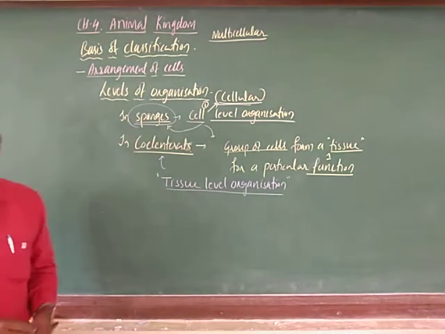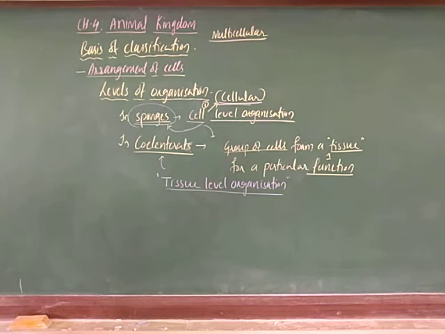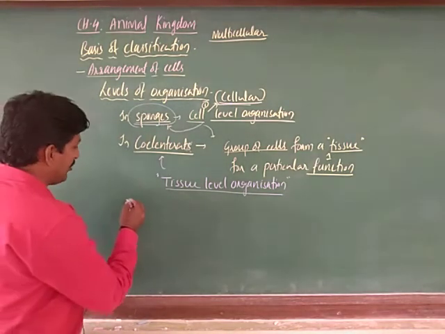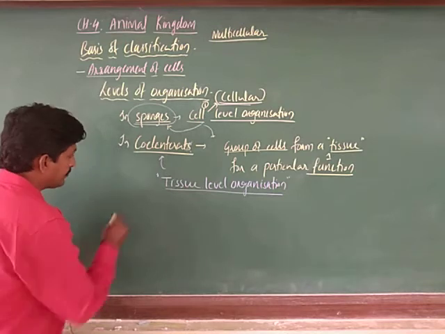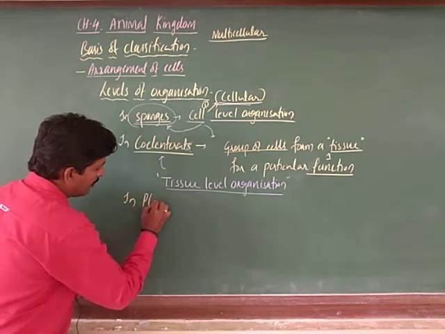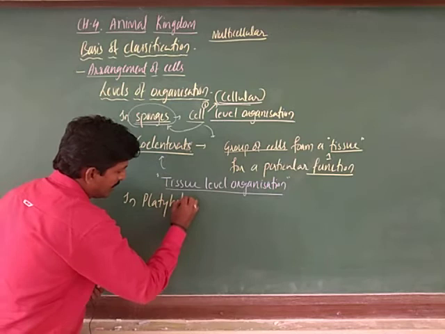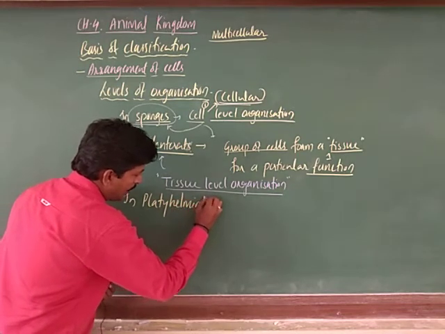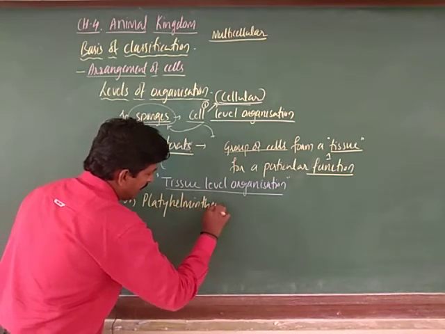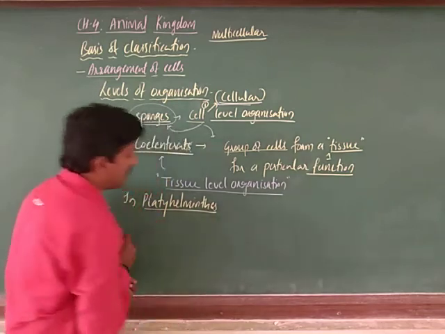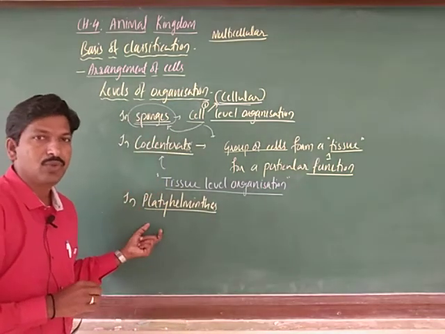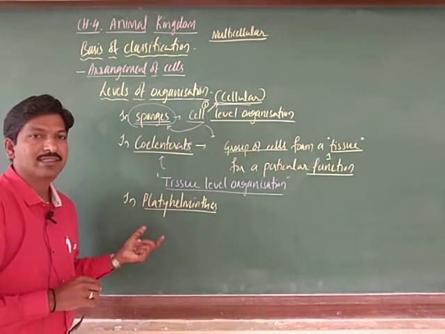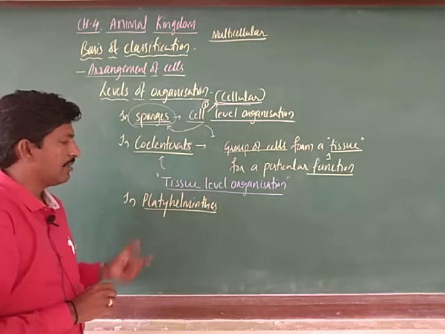Next, you can take the example of Platyhelminthes. They are flat-bodied animals.